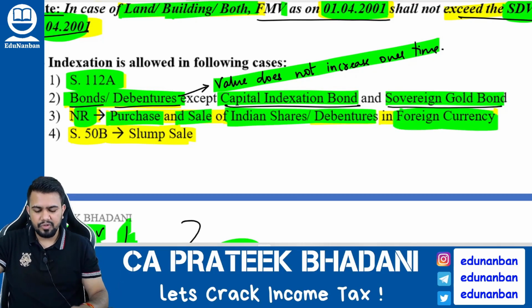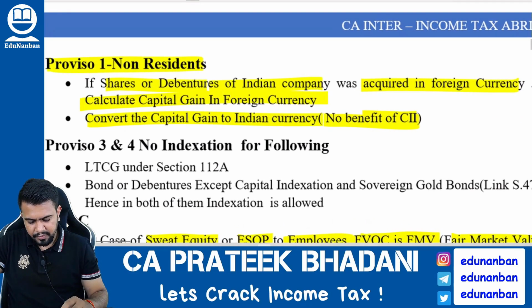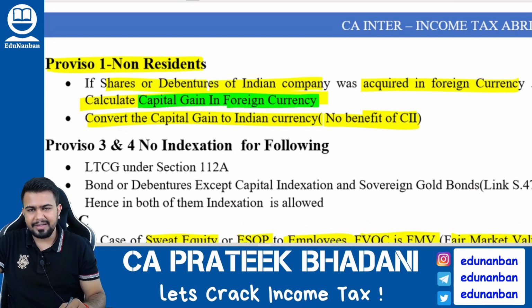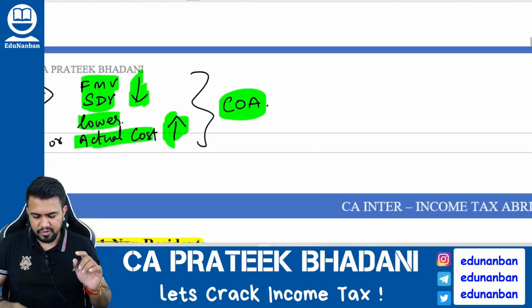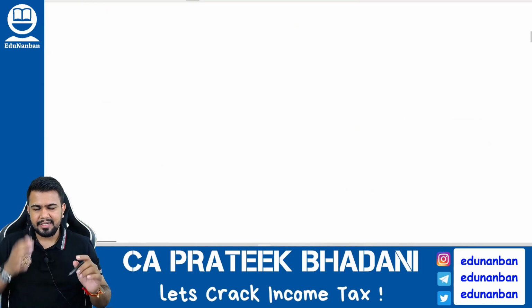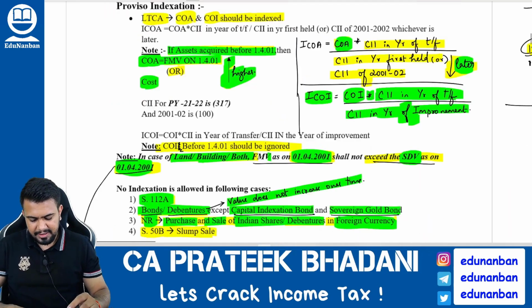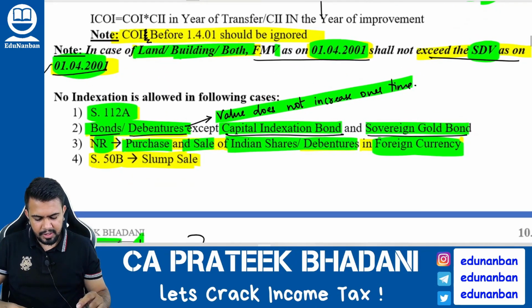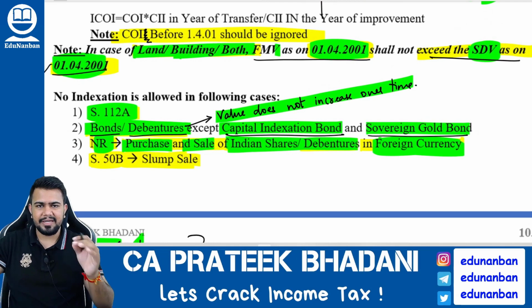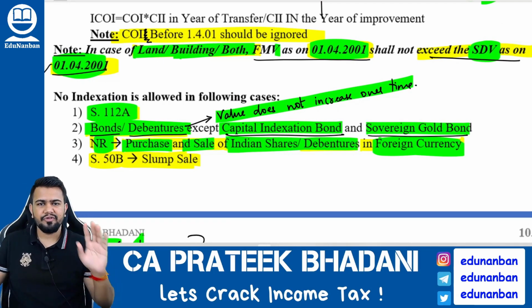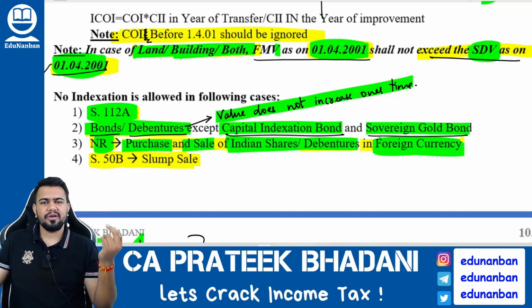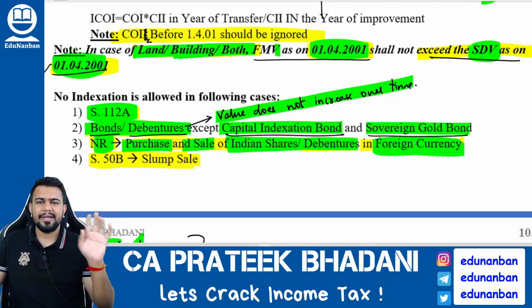Next, if a non-resident is purchasing and selling the shares or debentures of an Indian company in foreign currency, then what you have to do? Then you have to calculate the capital gain also in foreign currency and then convert the capital gain into Indian currency and do not apply indexation. So what did I tell? If there is a non-resident who is purchasing and selling the shares of an Indian company or debentures of an Indian company in foreign currency, then find out the capital gain also in foreign currency and convert it later on into Indian currency, but don't do indexation.